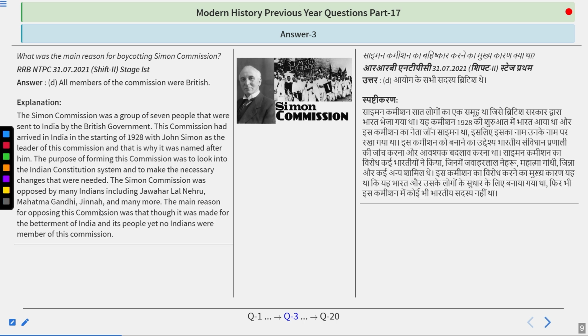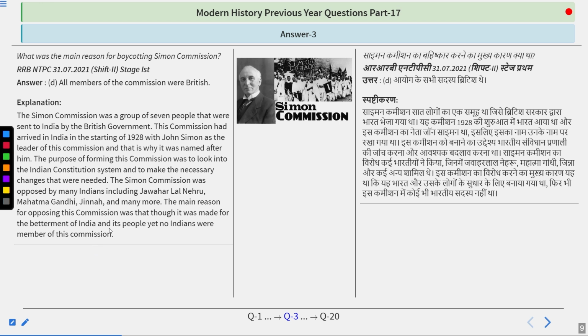The Simon Commission was a group of 7 people that was sent to India by the British government. The commission had arrived in India at the start of 1928 with John Simon as the leader of this commission, and this is why it was named after him. It was also known as White Commission. The purpose of forming this commission was to look into the Indian constitutional system and to make the necessary changes that were needed. The Simon Commission was opposed by many Indians, including Jawaharlal Nehru, Mahatma Gandhi, Jinnah, and many more. The main reason for opposing this commission was that though it was made for the betterment of India and its people, yet no Indians were members of this commission.